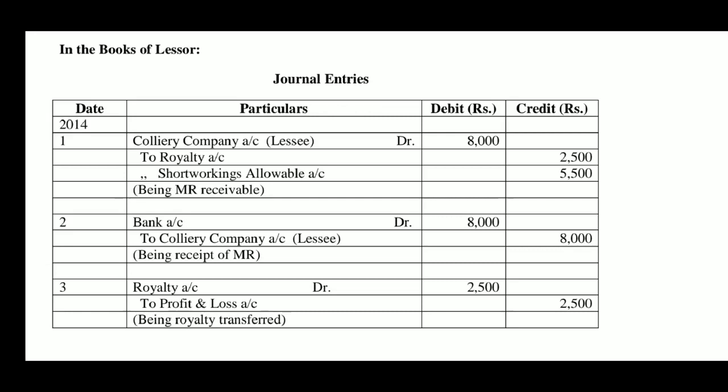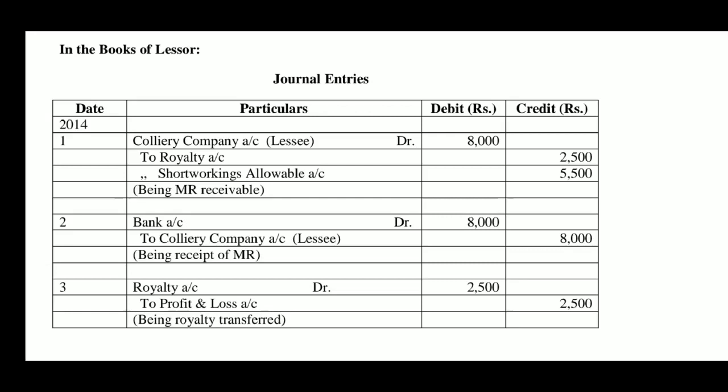Naturally, he has credited royalty. But here in the first year, since minimum rent is 8,000, the difference between minimum rent and royalty is 5,500, which is short workings allowable. That is, the lessor will allow the lessee to recoup these short workings in further years, in the years of surplus royalty. Therefore, it is named as short workings allowable account.